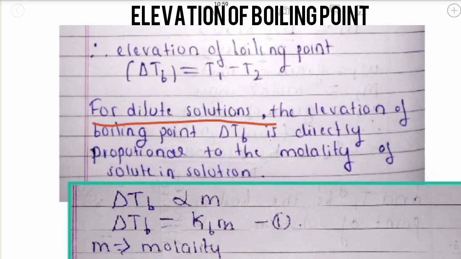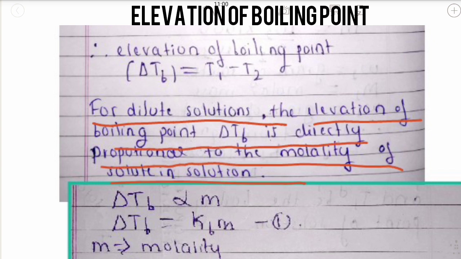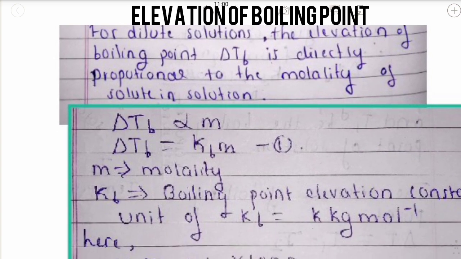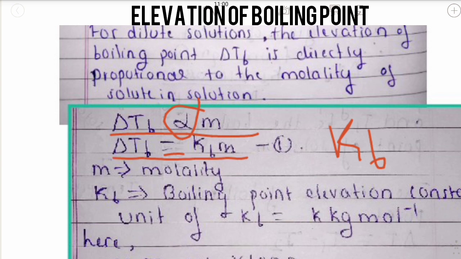For a dilute solution, the elevation of boiling point delta Tb is directly proportional to the molality m of the solute in the solution. Removing the proportionality, we introduce a constant Kb: delta Tb equals Kb m.